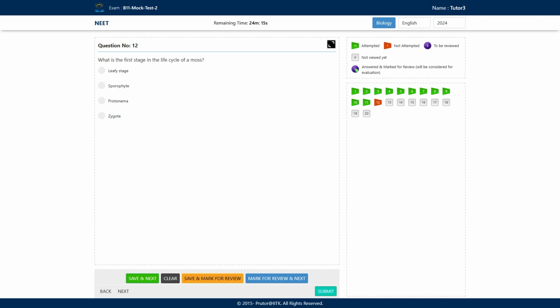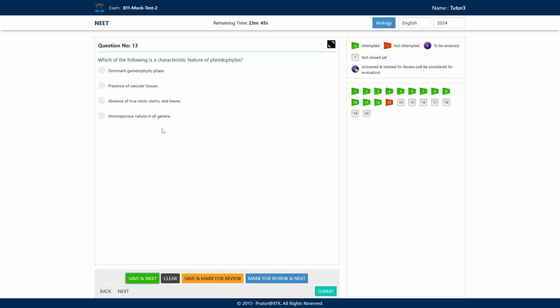Sporophyte is totally dependent upon the gametophyte, so that cannot be the first stage. Zygote, no, zygote is not the first stage. Protonema, from the protonema comes the leafy stage. So protonema is the correct option, and this is the first stage in the life cycle of moss. Opting this as a correct answer, let's move to our next question.